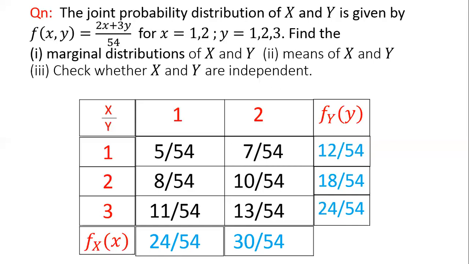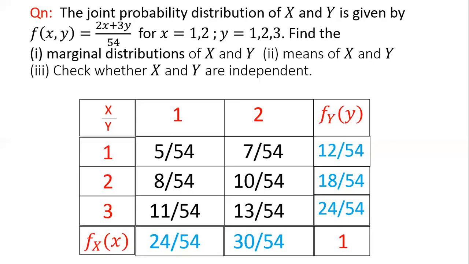Now just add up these column totals, which is 24 by 54 plus 30 by 54 equal to 54 by 54. And similarly add up the row totals, 12 by 54 plus 18 by 54 plus 24 by 54, that is also equal to 54 by 54, and hence you can see that the sum of the column totals equals 1, equal to the sum of the row totals.